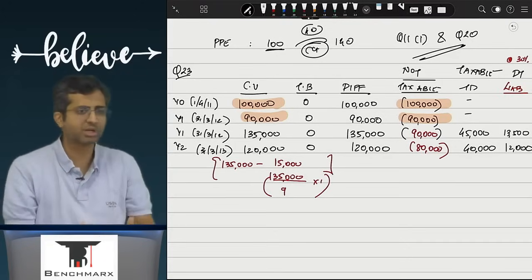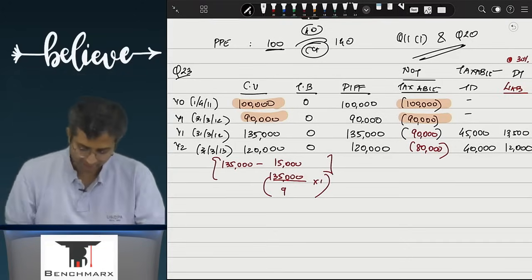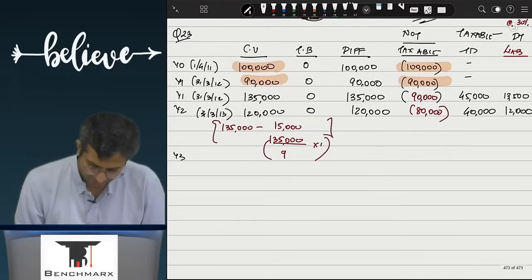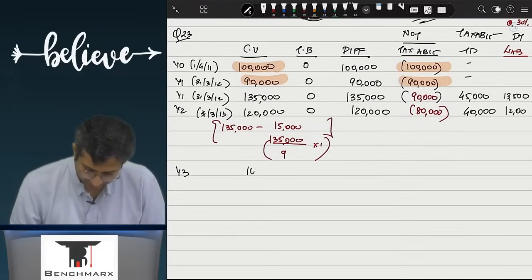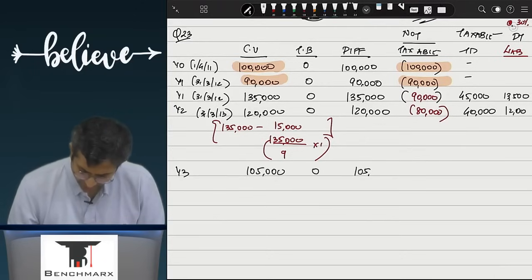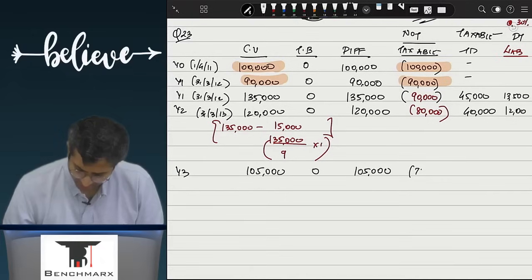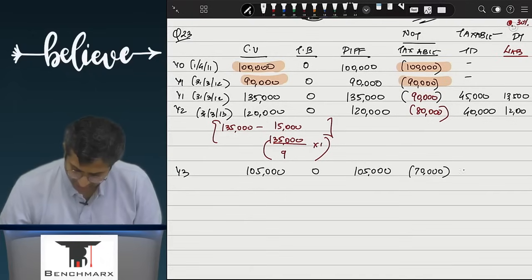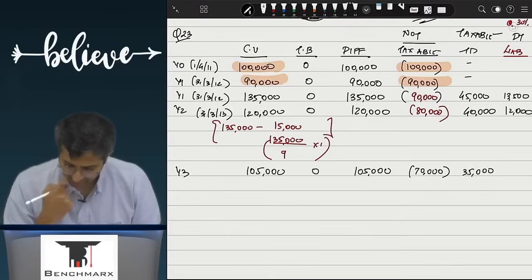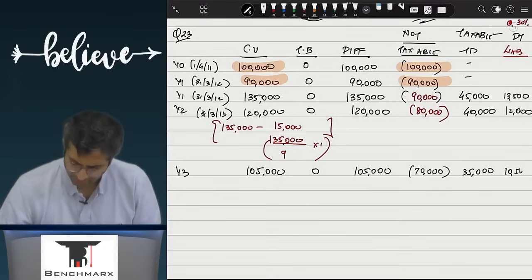If the same pattern continues and I go to year 3, how much will this come to? 1,05,000, this is 0, this is 1,05,000, and out of 1,05,000 you will subtract 70, and as a result the difference will be 35. If we apply 30% on 35, this will be, I think, 10,500.